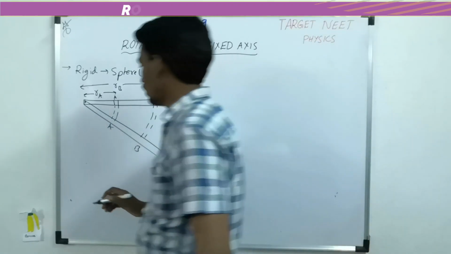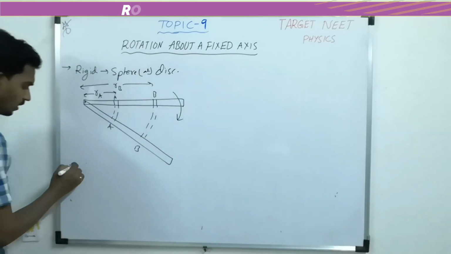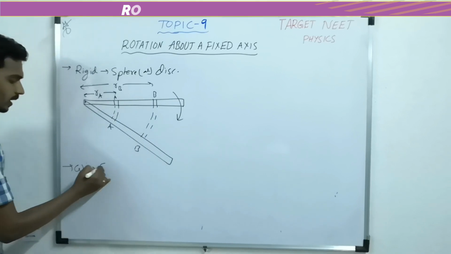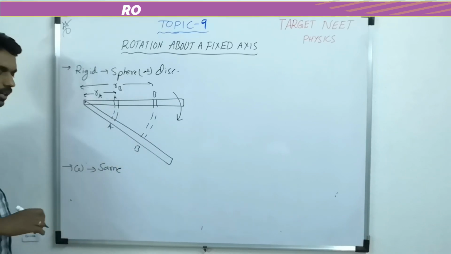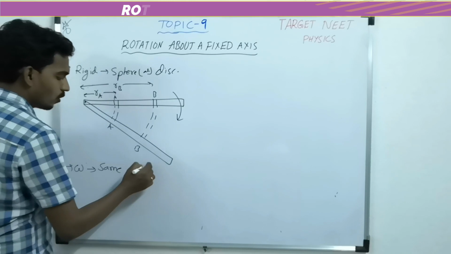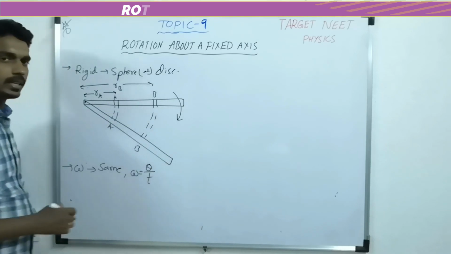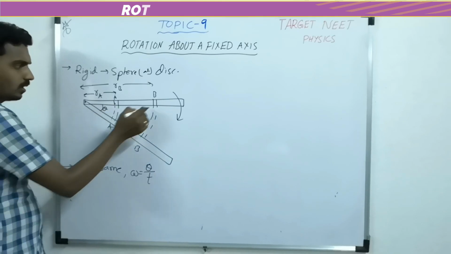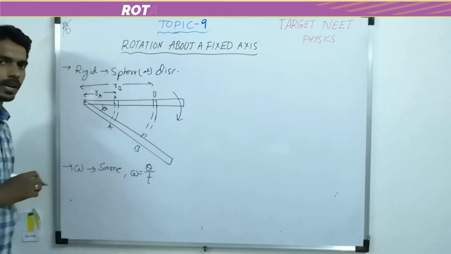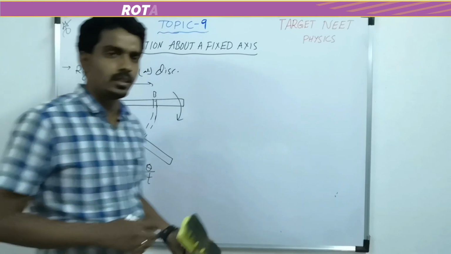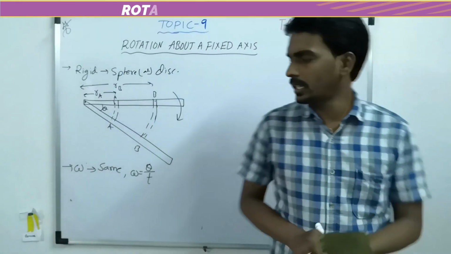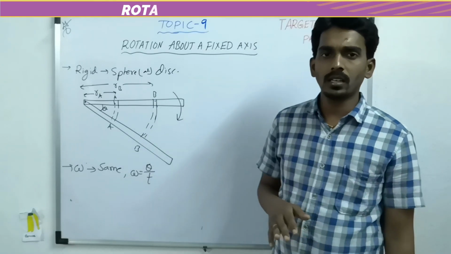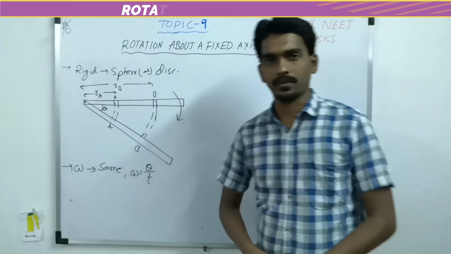Now, the angular velocity for any part of the body is the same. Why? Because the definition is omega equal to theta by t. See, this part covered this much angle, this part also covered the same angle. They rotated through the same angle in the same time interval, so the angular velocity is the same for both of them.